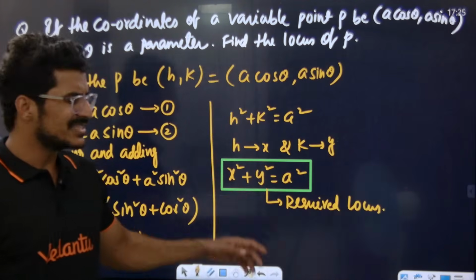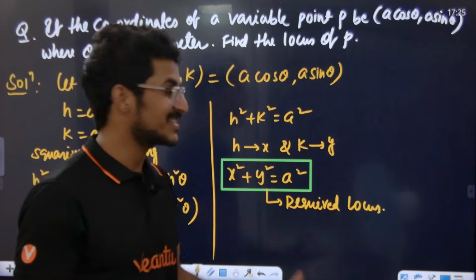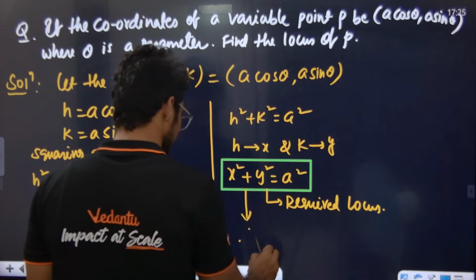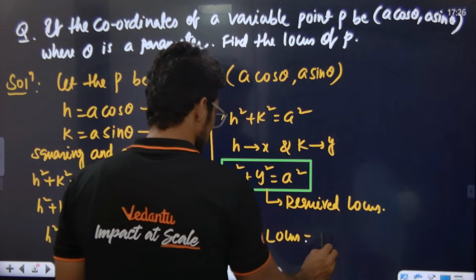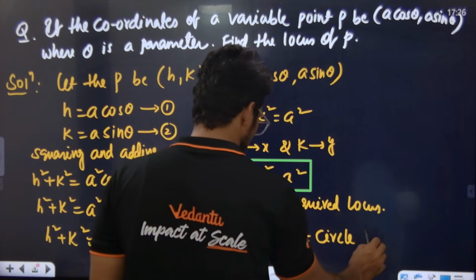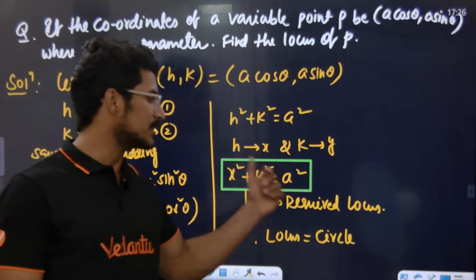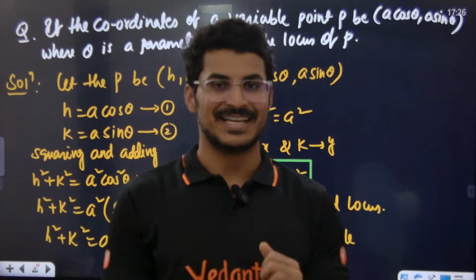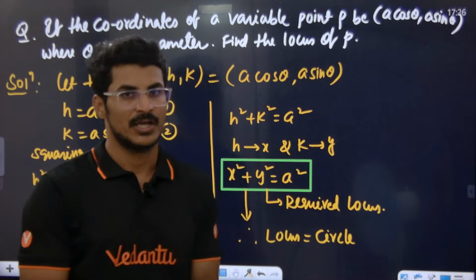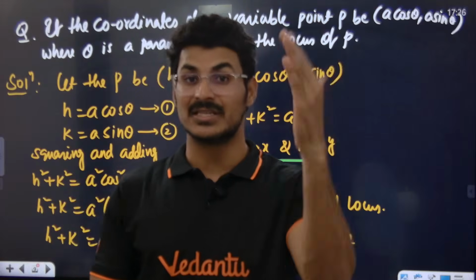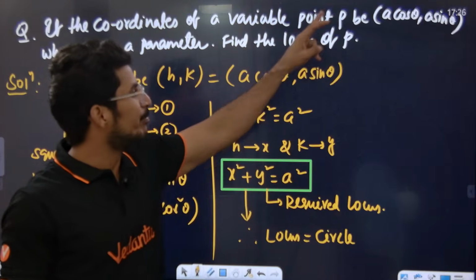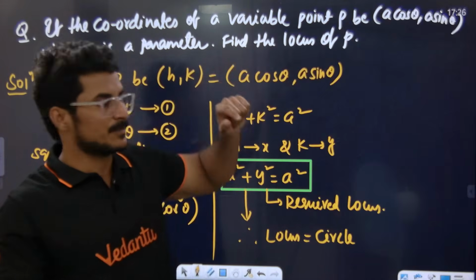Okay sir, what does this equation represent? The locus is a circle. Basically, the locus is a circle, whose center is 0, 0 and radius is a. How is it a circle? 11th students may not understand, because 12th students know what the circle equation is. Those 11th students who are done with the circle chapter will know well. Do you understand what I'm saying, sir? The locus of this moving point is a circle.